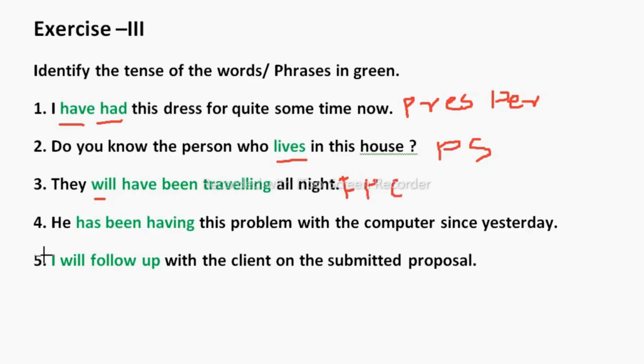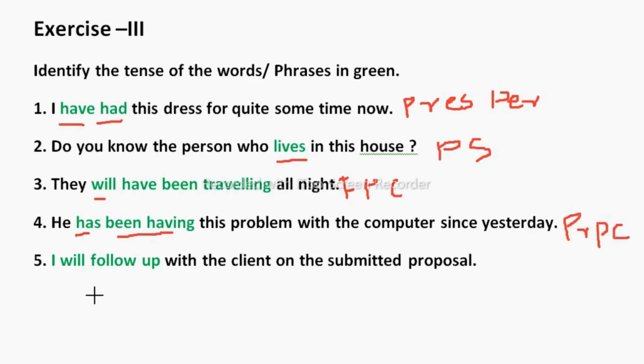Now let's see this one. He has been having this problem with the computer since yesterday. So he has, which is we take in present. Been, having means continuation. So present perfect continuous.